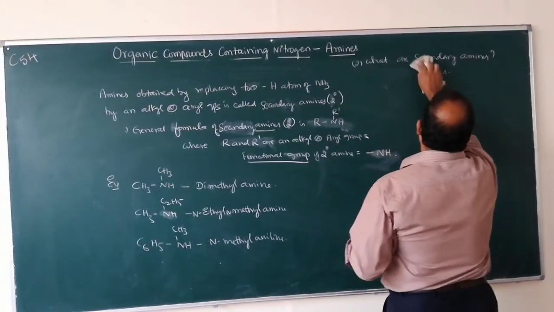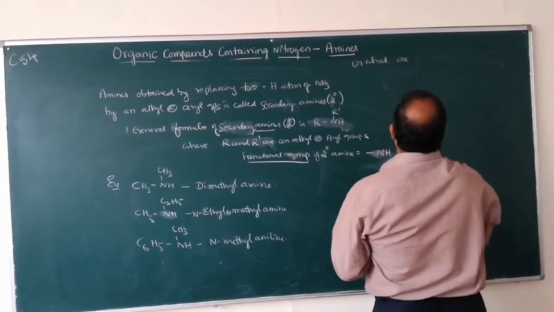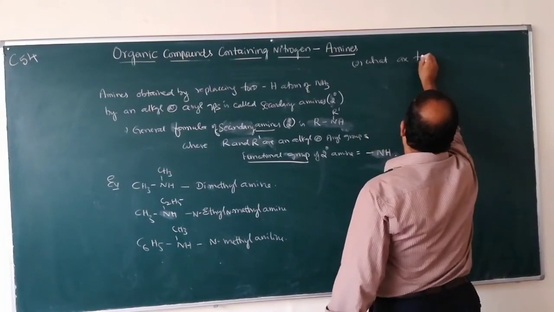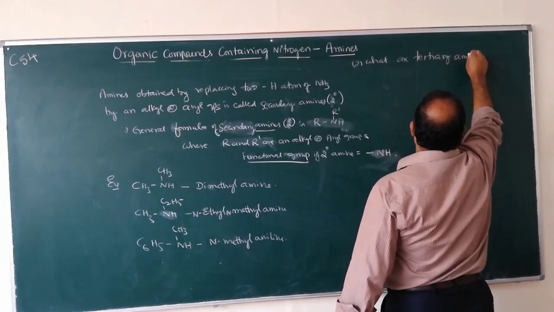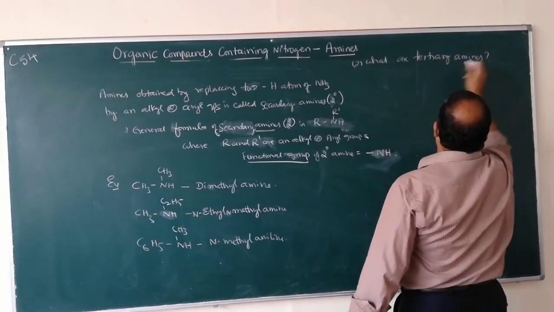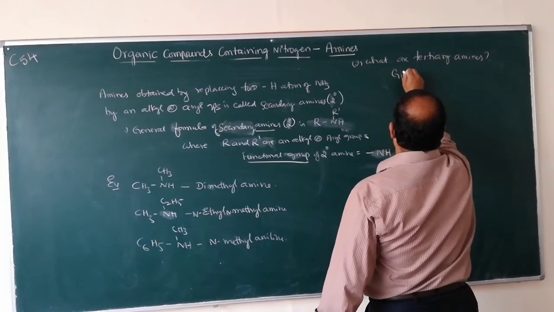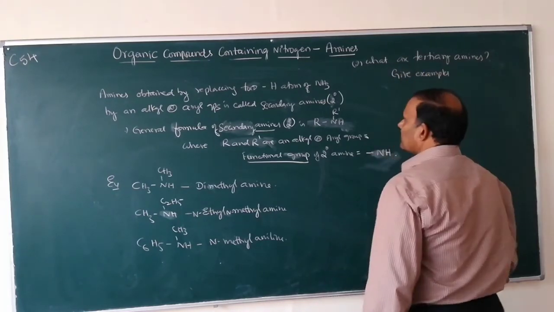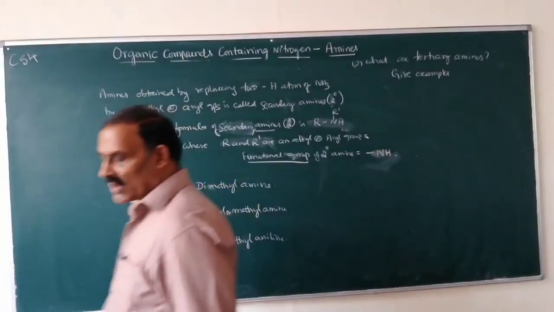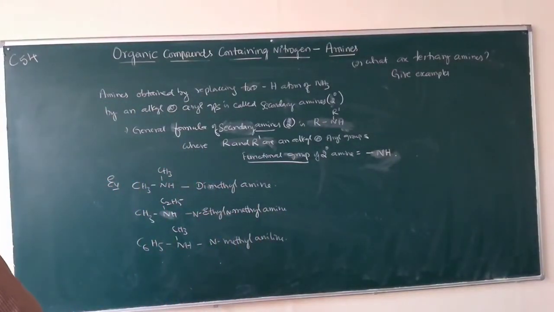What are tertiary amines? Give examples.